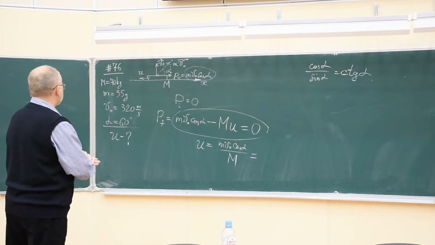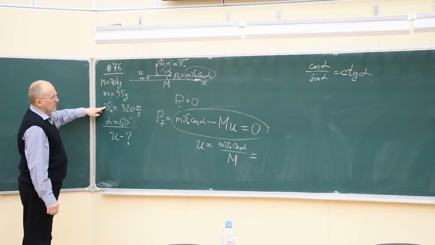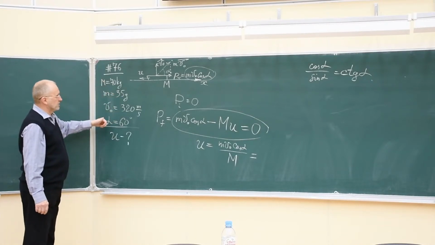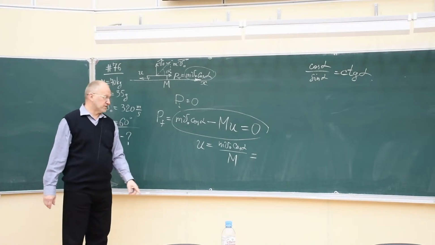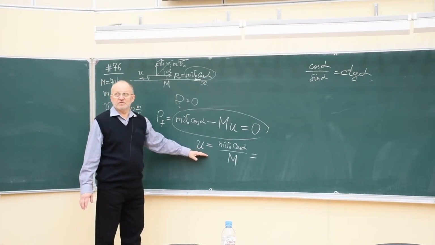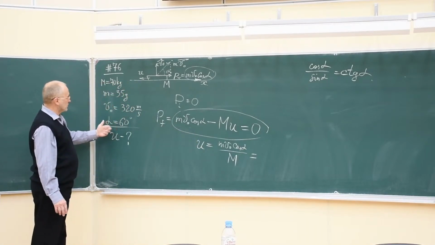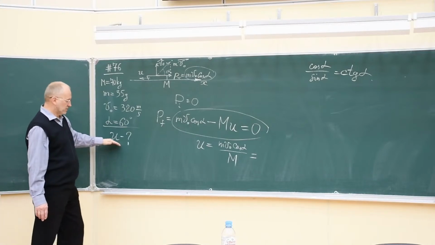In this problem, all the physical quantities are given. So we have to use these numbers in order to calculate the final velocity. The final answer will be some number because the problem gives you all numbers. So we have to calculate it and obtain the number.